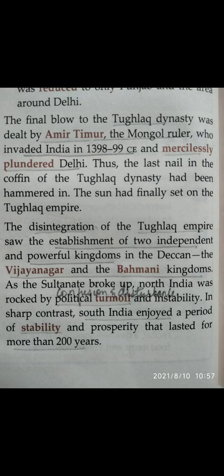As the Sultanate broke up, North India was rocked by political turmoil and instability. In sharp contrast, South India enjoyed a period of stability and prosperity that lasted for more than 200 years. So the Vijayanagar and the Bahmani kingdoms are the two powerful kingdoms of South India.